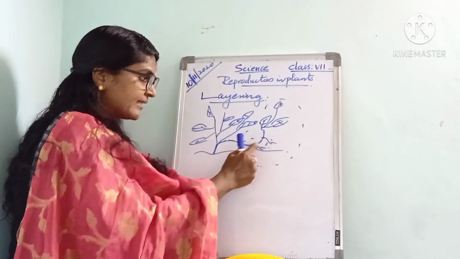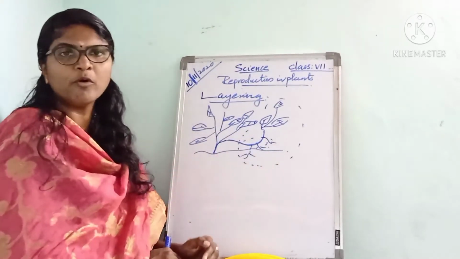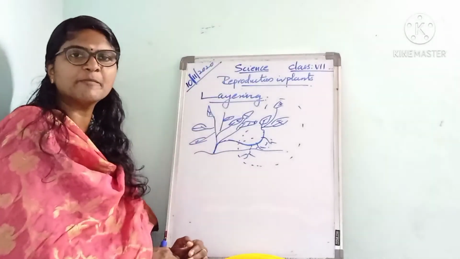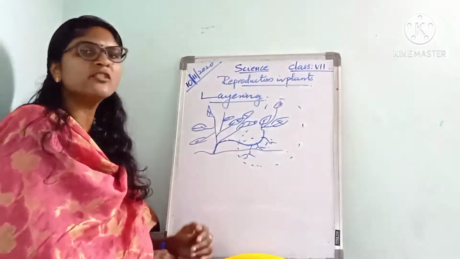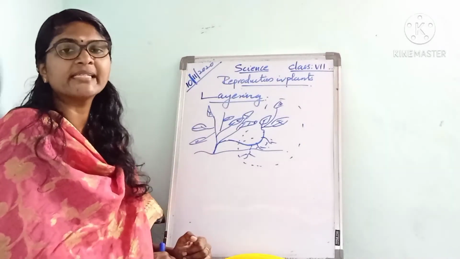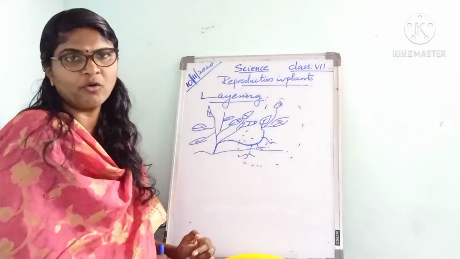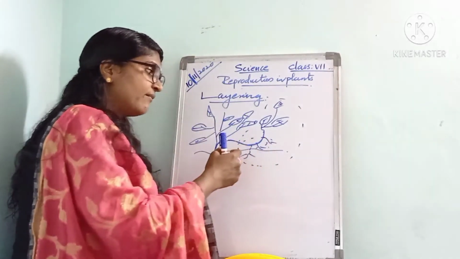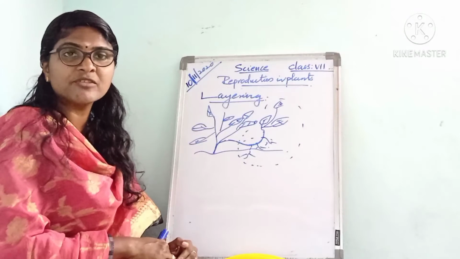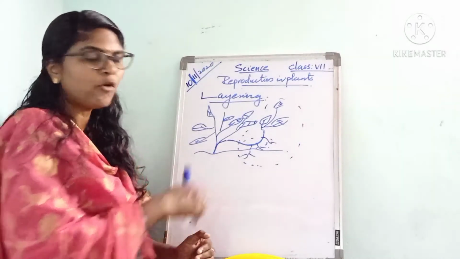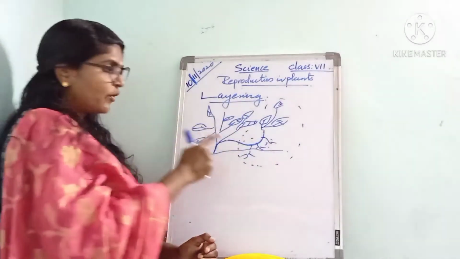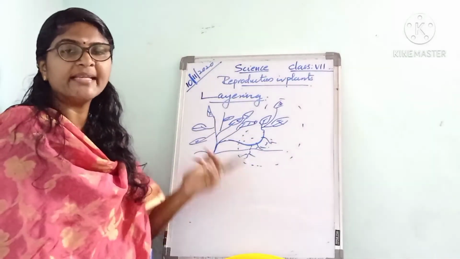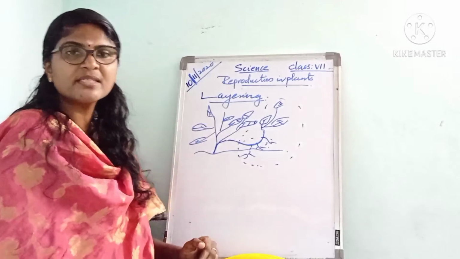In plants such as jasmine and grapevine, the lower branch is bent down and covered with moist soil, after removing a ring of bark from the stem.